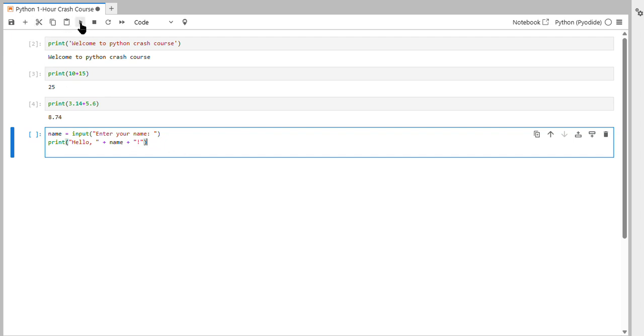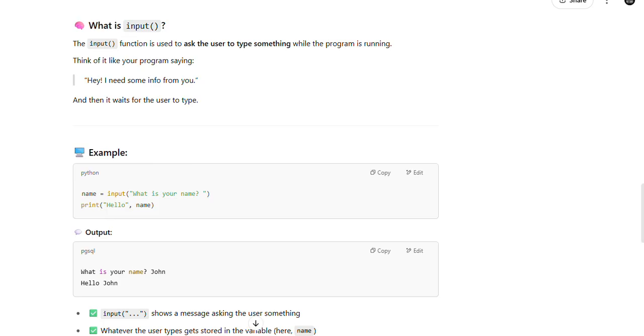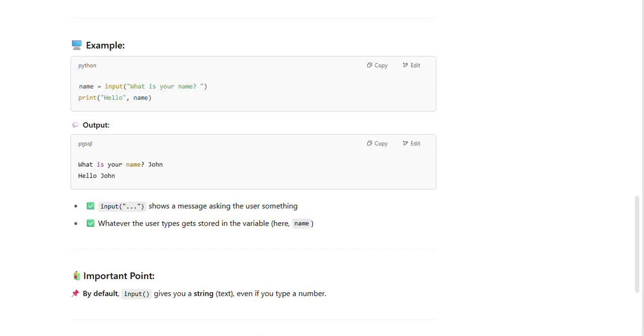So when you run this program, the input function is used to ask the user to type something while the program is running. Think of it like your program saying, hey, I need some information from you. And then it waits for the user to type. For example, name input, what is your name? Print hello name, right? Now we are going to copy this and we'll try to execute it as it is.